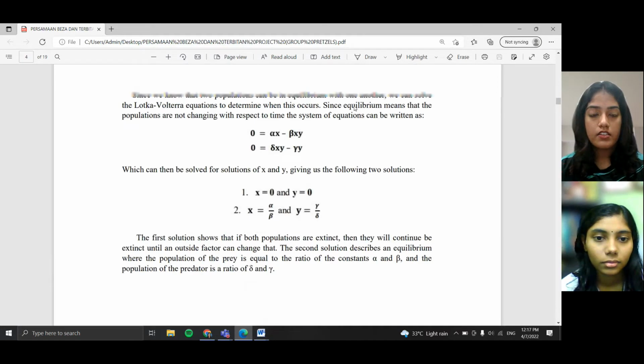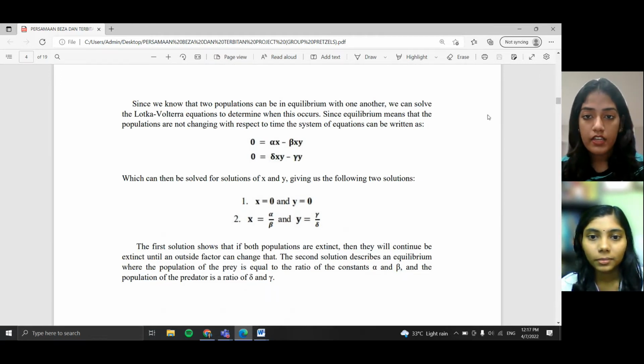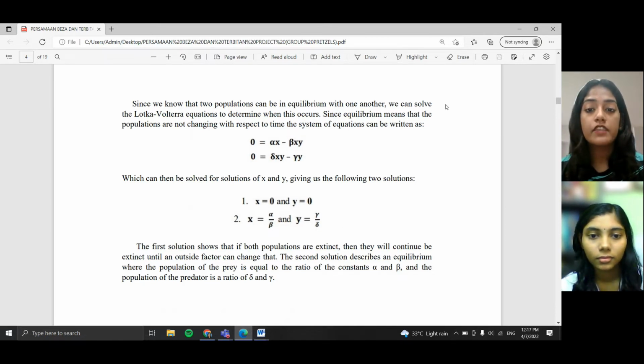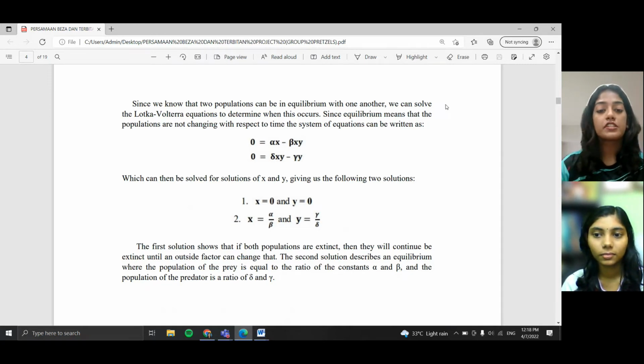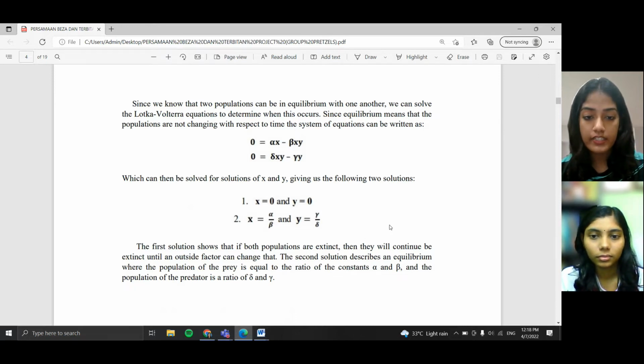Since we know that the two populations can be in equilibrium with one another, we can solve the Lotka-Volterra equations to determine when this occurs. Equilibrium means that the populations are not changing with respect to time. The system of equations can be written as 0 = αx − βxy and 0 = δxy − γy. We then solve the equations for x and y, giving us the following solutions: the first one, x = 0 and y = 0, and the second one, x = α/β and y = γ/δ.